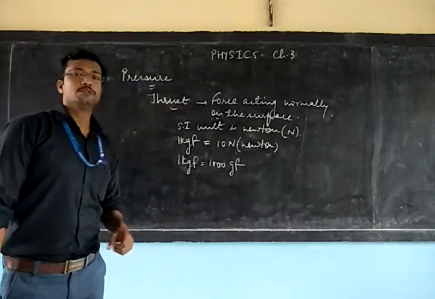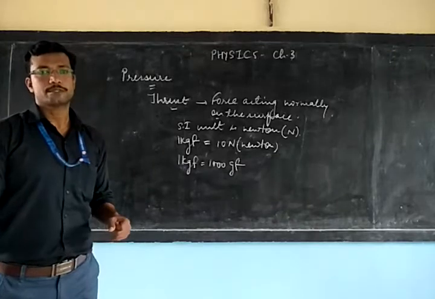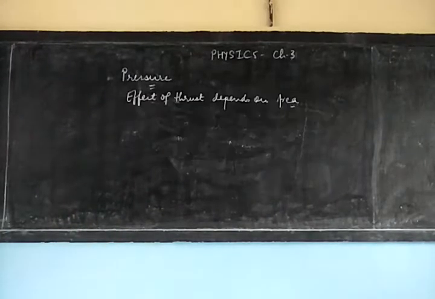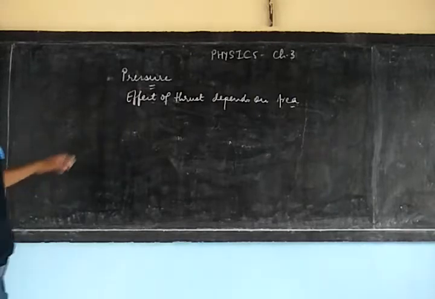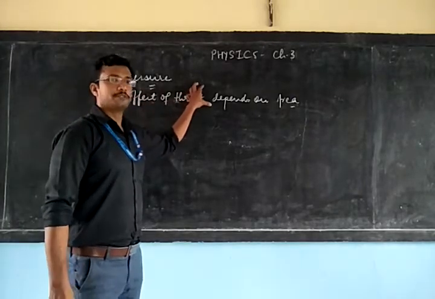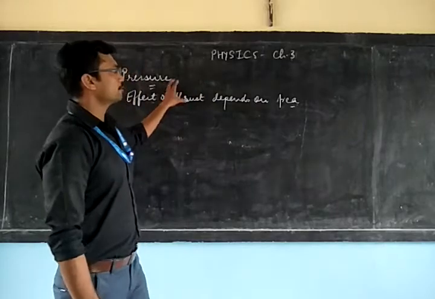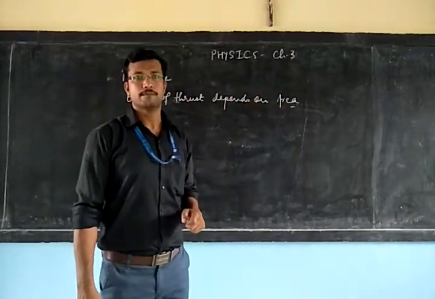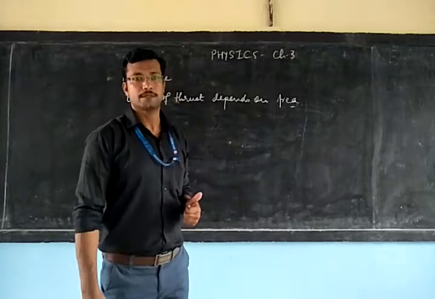Let us now come to the effect of force. So we have the effect of thrust. The effect of thrust depends on the area on which the thrust acts.